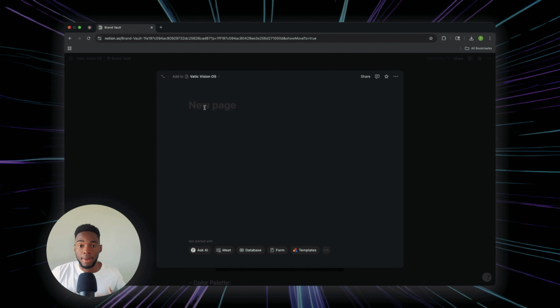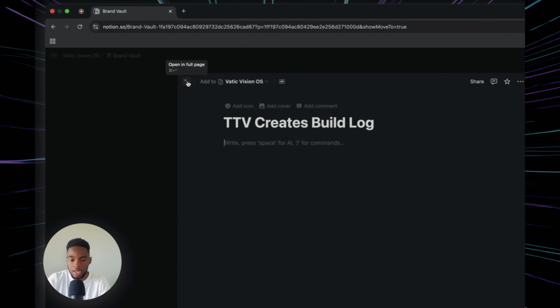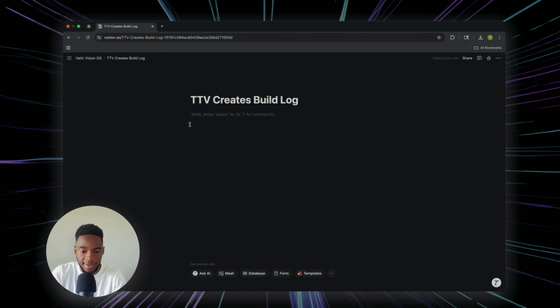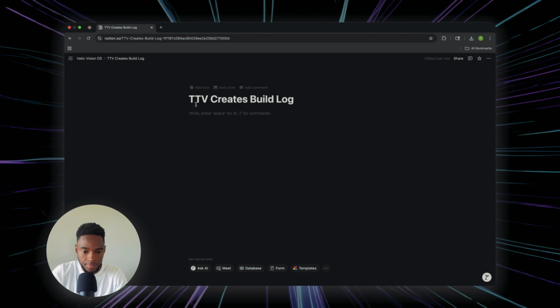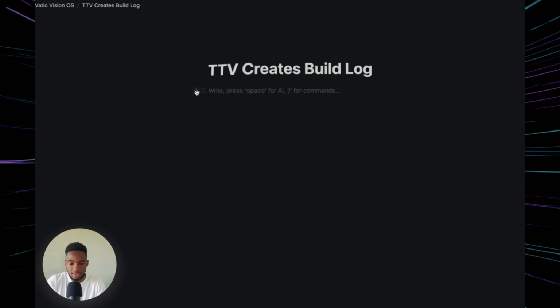This is going to be my personal build log, and this is where I'm going to track every step of the process, what I built, what I published, and any notes about what I learned. So let's go ahead and title this TTV Creates Build Log. And just like the previous pages that we built, we're also going to use a table format for this page. Let's expand the page so we can have a good view of everything we're building. And what I'm going to do now is add the table in.